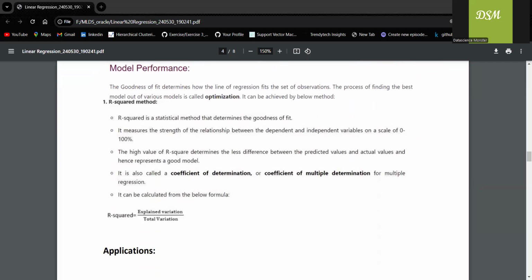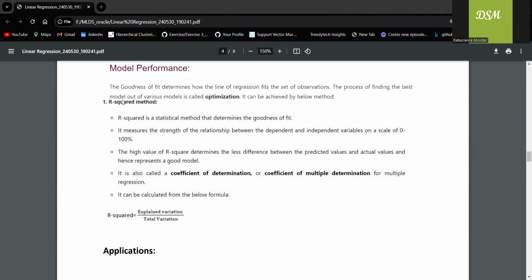So now I want to know whether my model is good or not. How can I find that out? You can see R square. I have already posted one video about R square; if you want, you can look into that. Also adjusted R square. I will give the links in the description. R square, adjusted R square. There are also other metrics like mean square error, root mean square error, mean absolute error, and so on.